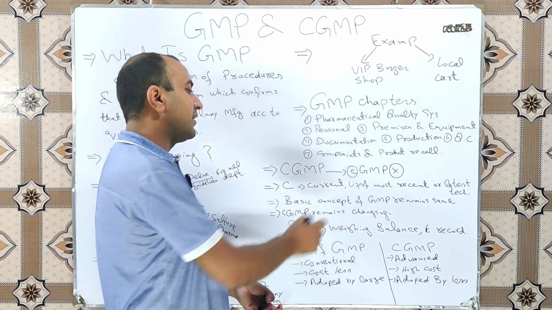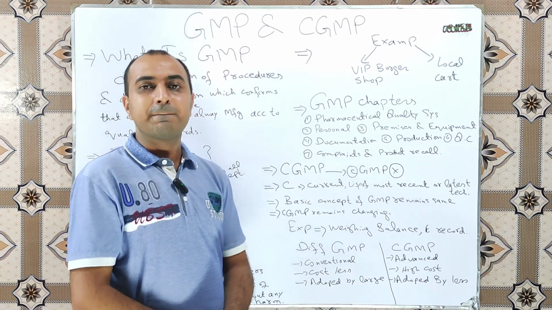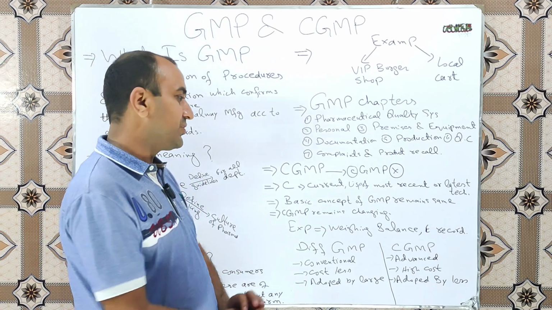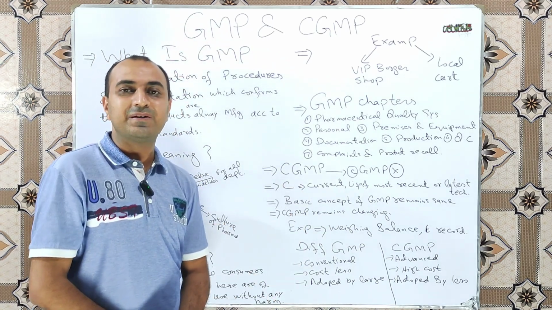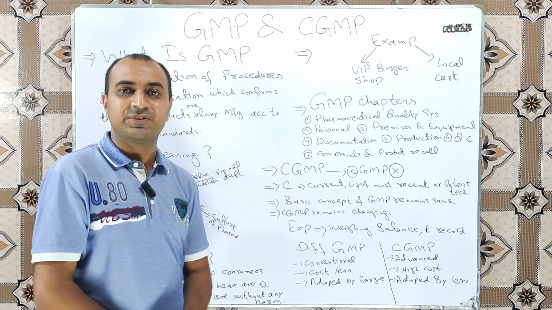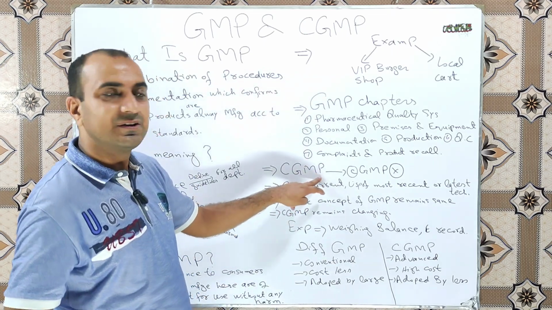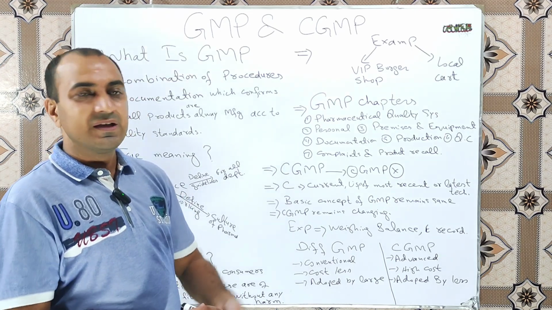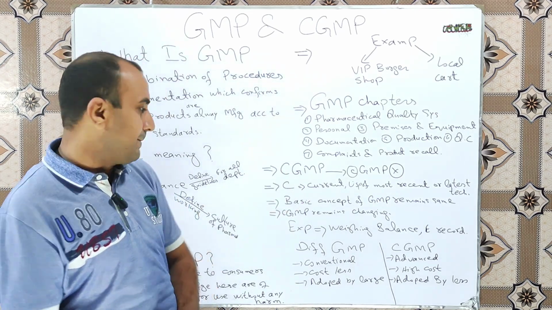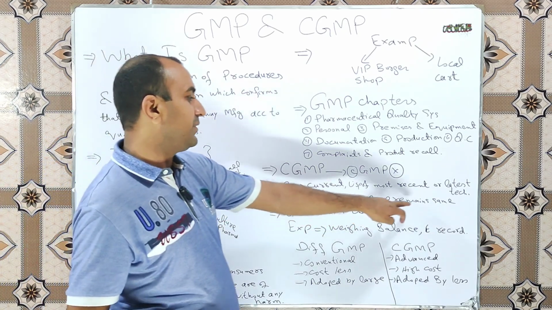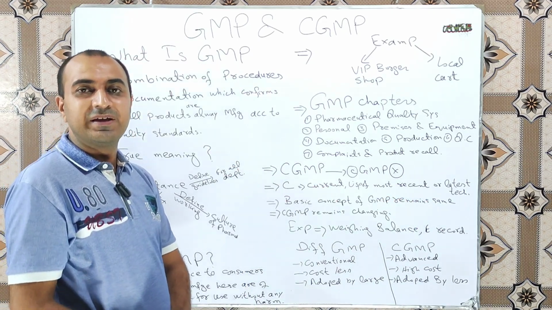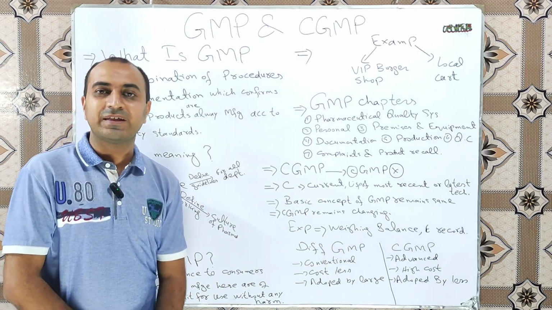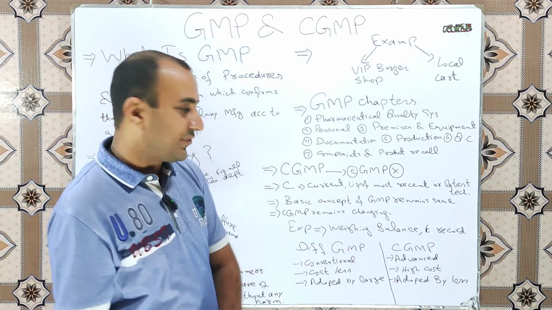So what is CGMP? The use of current, recent or most advanced techniques to carry out any process or procedure is known as CGMP, or current good manufacturing practices. The basic GMP remains the same, but when we implement advancements in GMP, it is known as CGMP. So the basic concept of GMP remains the same, but CGMP is continuously changing. When we apply advanced techniques, our GMP becomes CGMP.